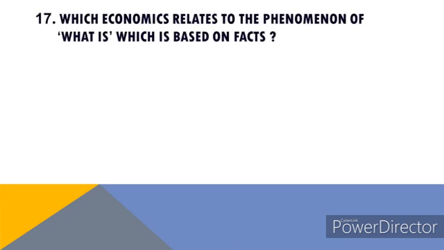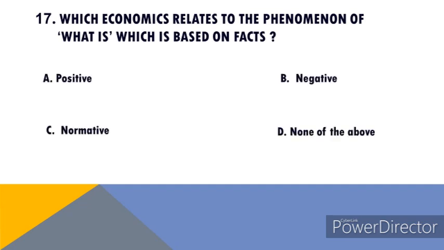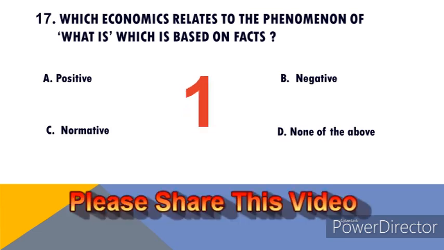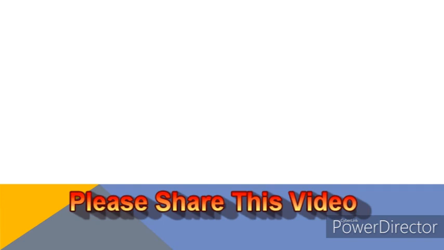17th. Which economics relates to the phenomenon of what is, which is based on facts? Options are A. Positive, B. Negative, C. Normative, and D. None of the above. Right answer of this question is positive. 18th.